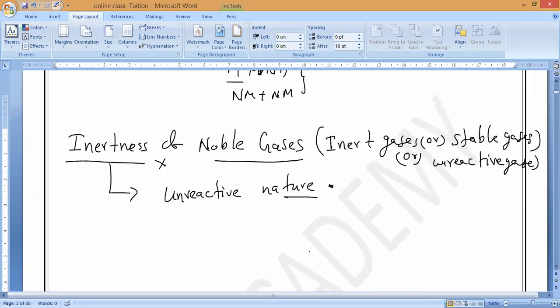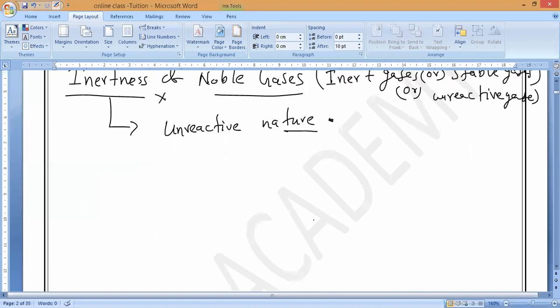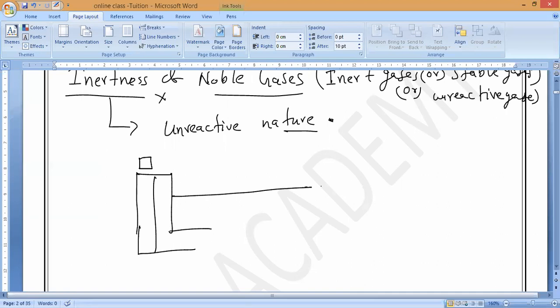Now, as we know from class 10, chapter 5, periodic classification of elements, you will study the number of rows and columns in the periodic table. Let it be for now. Just for our convenience, I am telling you now, later we will study it. This is what the periodic table looks like. Is it okay, guys?